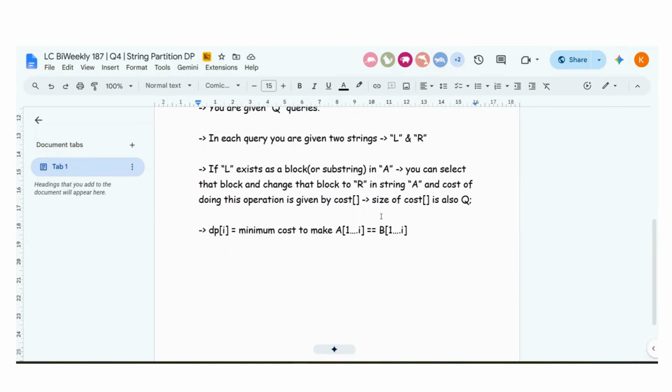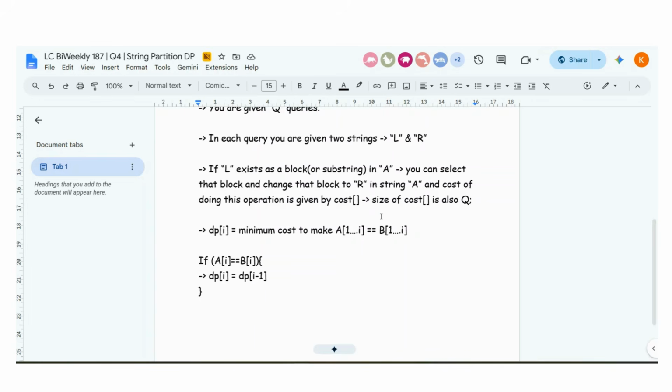So guys, what will be the if condition which you will write while making the transition formula? If A of I is equivalent to B of I, what will you do? One possible formula will be that dp of I is dp of I minus 1. This is one possibility for sure. I'm not saying that this is the only possibility, but this is one possibility for sure. Yeah, that's it. We don't need to worry about anything else.